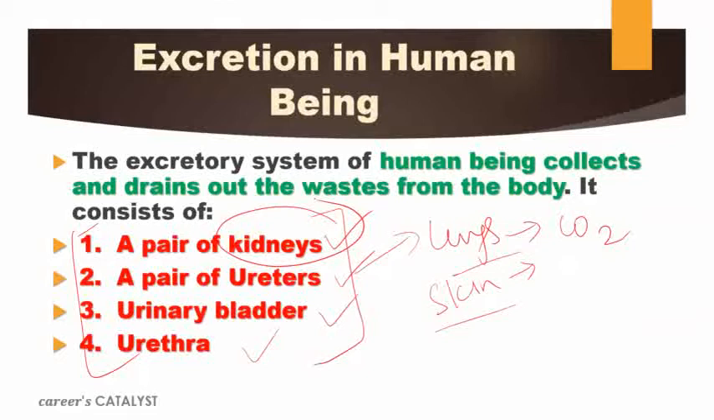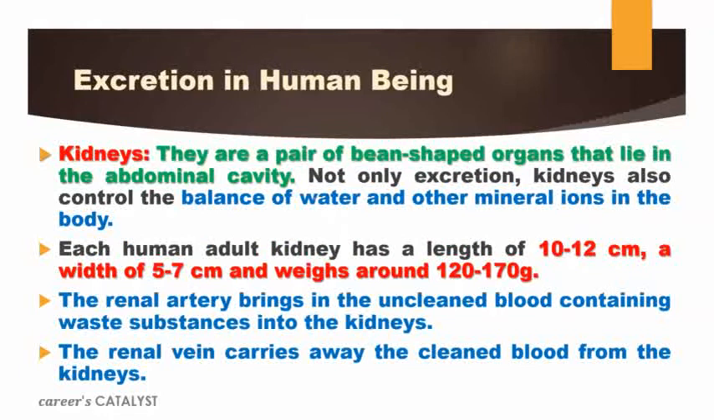Okay. Now we will talk about the pair of kidneys, ureters, bladder, and urethra in detail. Now, what is a kidney? If you observe inside your body, it is just a bean-shaped organ. And the kidney not only helps to excrete material, it also helps to balance the water and other mineral ions inside the body. If we talk about a normal human adult kidney, then in length it is approximately 10 to 12 centimeter. Its width is 5 to 7, and the weight is around 120 to 170 gram.